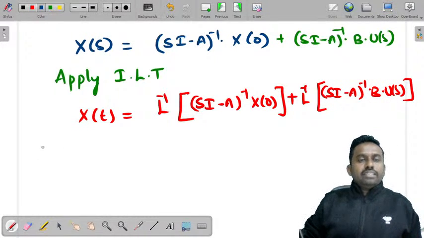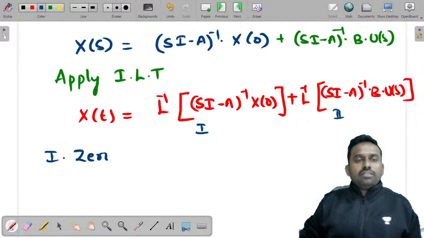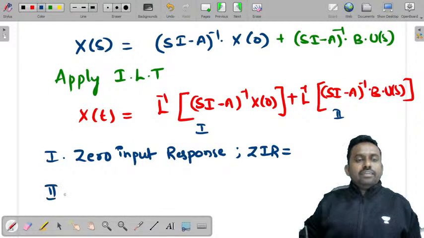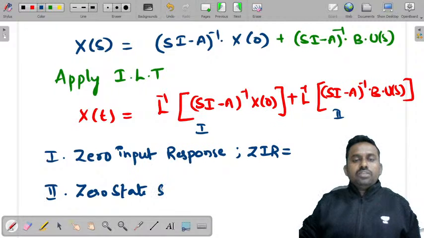We'll call this the first term and the second term, let's say. The first term is what you get when the input is 0, the zero input response, or simply ZIR. And the second term is when the state is considered 0, the zero state response, which we'll denote as ZSR.